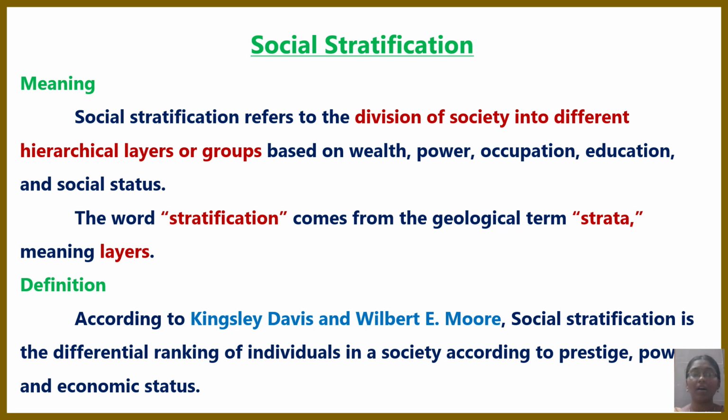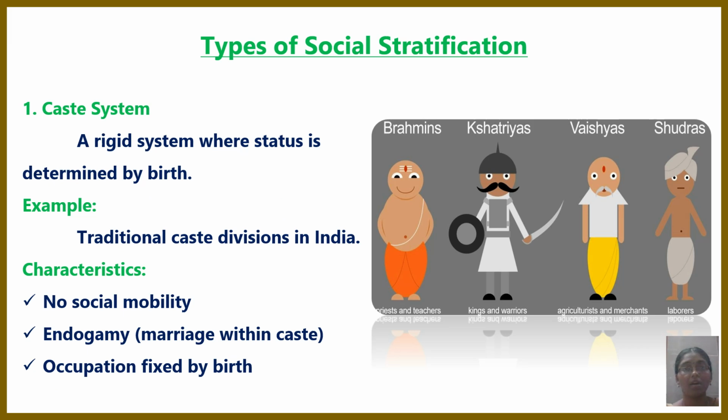So this is a definition according to Kingsley Davis and Wilbur Seymour. Now let's see the types of social stratification. The first one is the caste system, and this system is mainly followed in India. Here people are divided based on their caste, and the main characteristic is that there is no social mobility. From our birth itself, our caste is fixed. So this is the caste system.